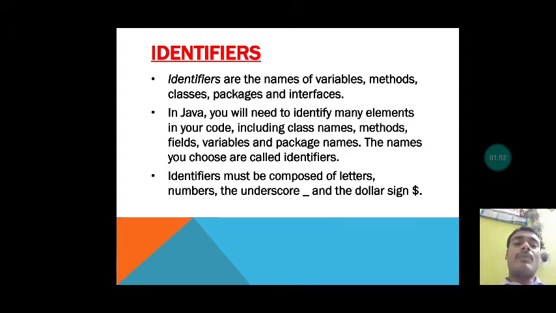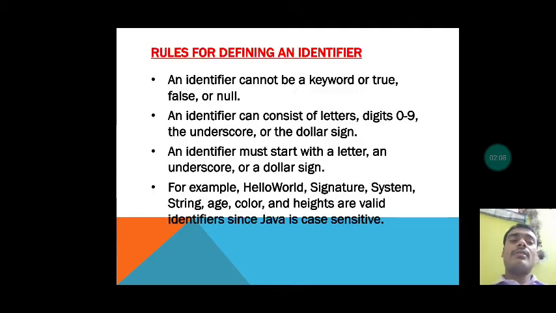Identifiers must be composed of letters, numbers, underscores and the dollar sign. You can compose your identifiers with the help of letters, numbers, underscores and the dollar sign. Now coming to the rules for defining an identifier. What are the rules which you can use for defining an identifier?